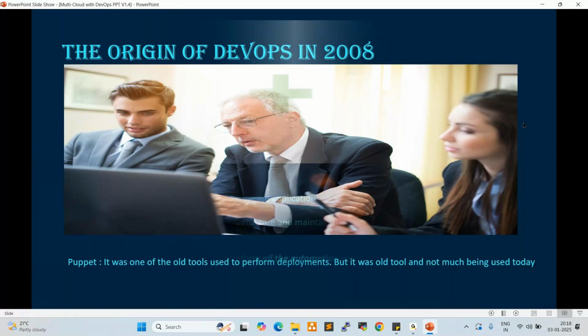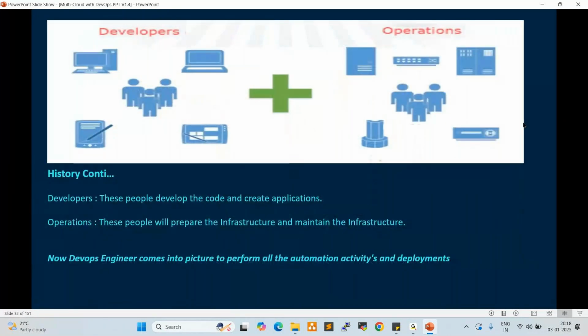Right? Now here we have two sections: developers and operations. What is a developer? The people who are developing the code, the people who are developing the applications, are nothing but developers, right?